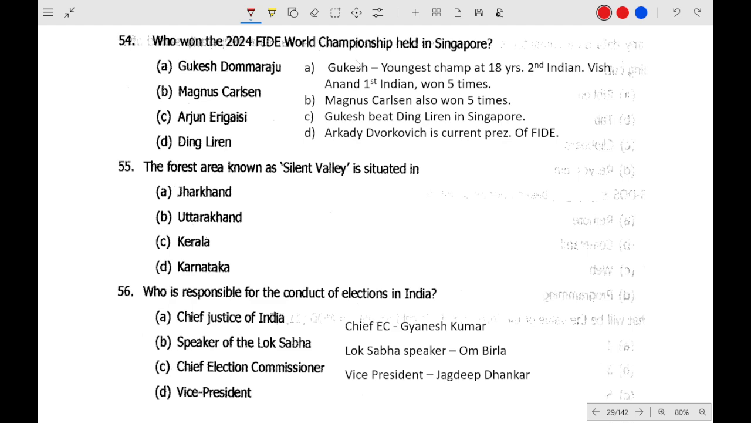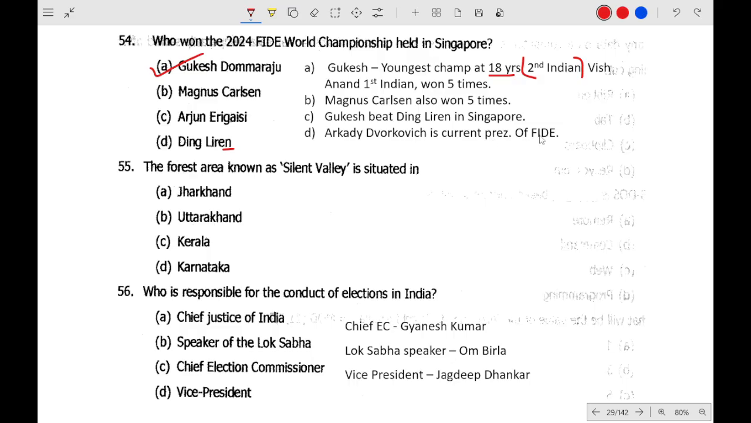Who won the FIDE World Championship held in Singapore? Question number 54. So who won it? Gukesh Doremanju, and he is the youngest champion at 18 years old, and he is the second Indian. Who is the first Indian? Viswanathan Anand. He won 5 times. Magnus Carlsen also won 5 times, and Gukesh beat Ding Liren at Singapore.